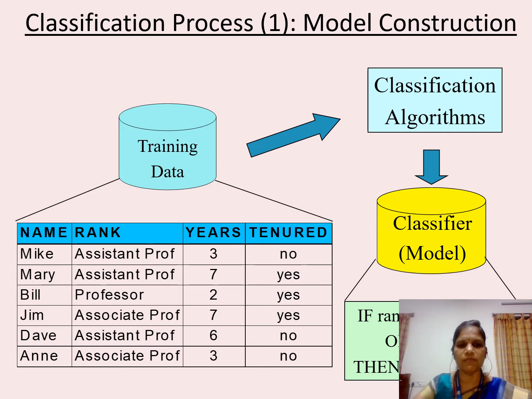For example, if rank = professor or years > 6, then tenured = yes. This is the sample output which we have extracted from the classifier model.